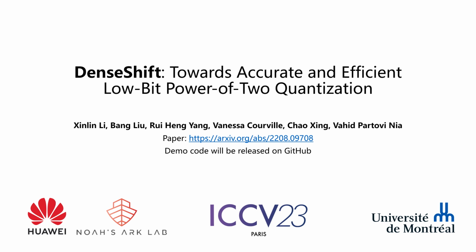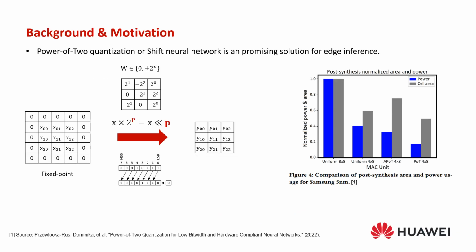Today I'm excited to present our paper DenseShift: Toward Accurate and Efficient Low-Bit Power-of-2 Quantization, which was accepted at ICCV 2023. Let's begin with the research background and motivation.